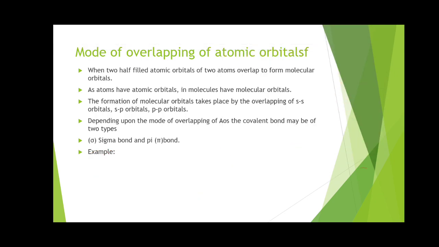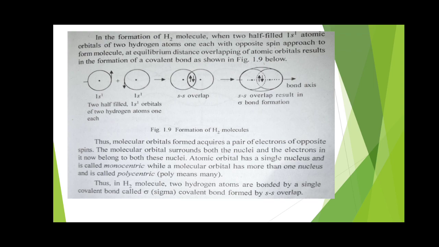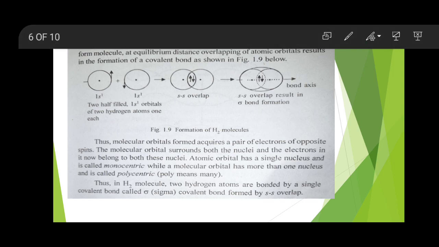Now in this diagram, this is one hydrogen atom and this will be another hydrogen atom. So when the atomic orbitals overlap, both are s orbitals, so that overlap is called SS overlap, right? As we know, the s orbital is spherical in shape, so the overlap will lie on the axial manner.